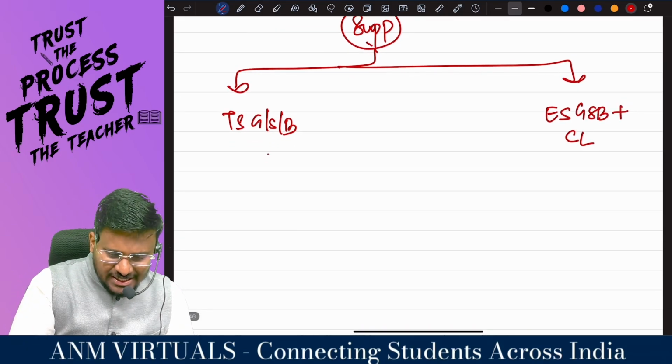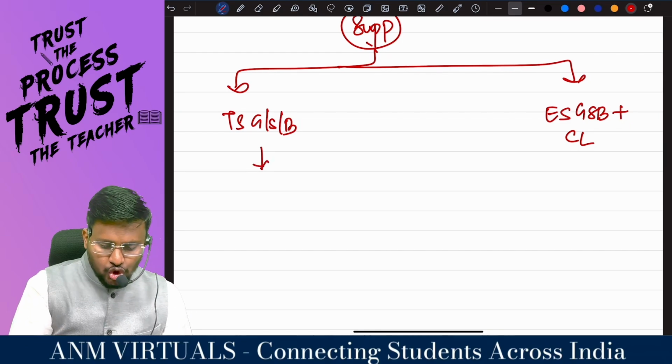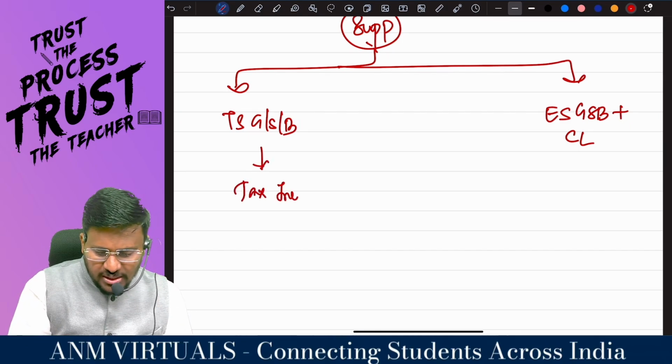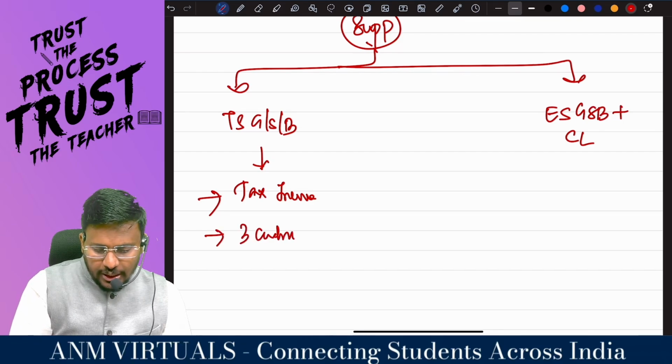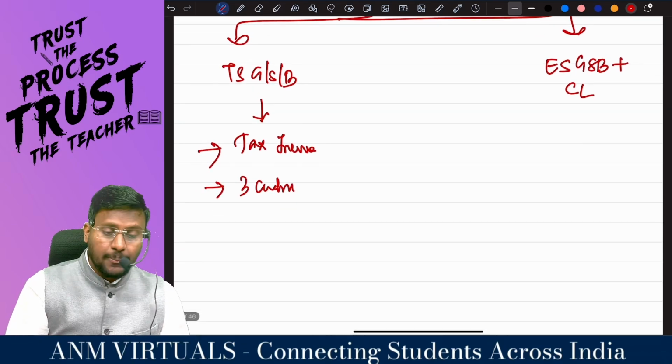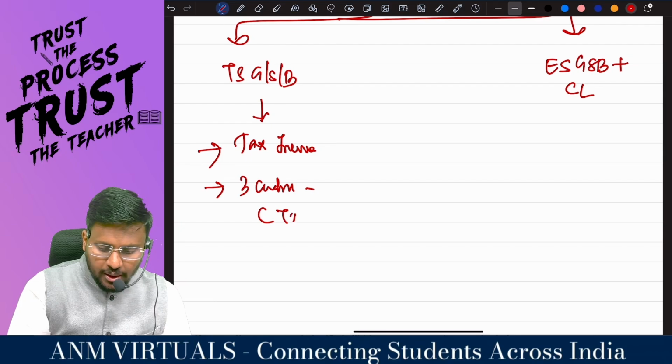If this is the case, generally they are supposed to issue what invoice? Tax invoice. But if three conditions are satisfied, instead of a tax invoice, they can issue a consolidated tax invoice.